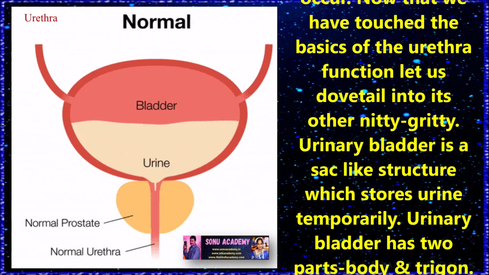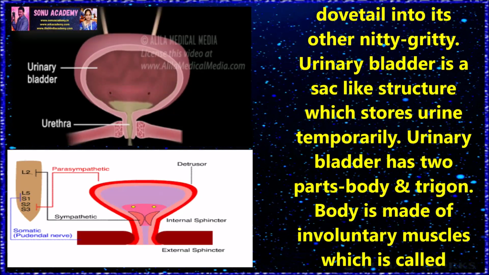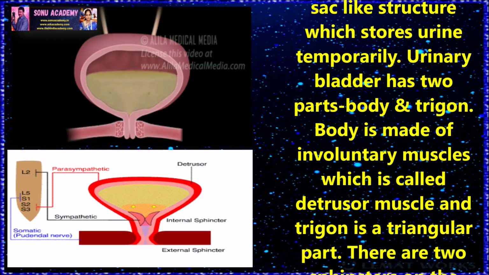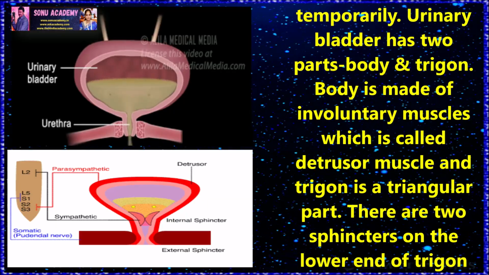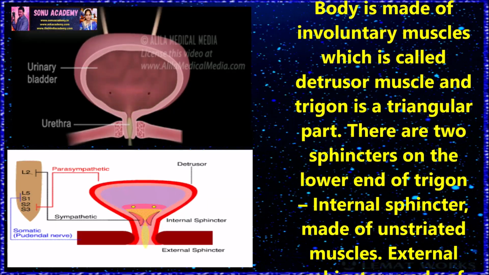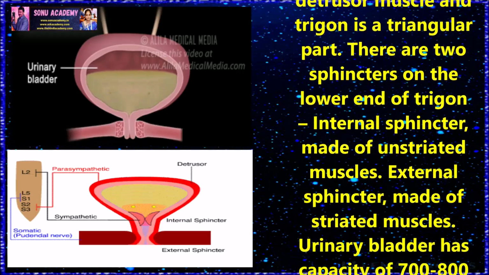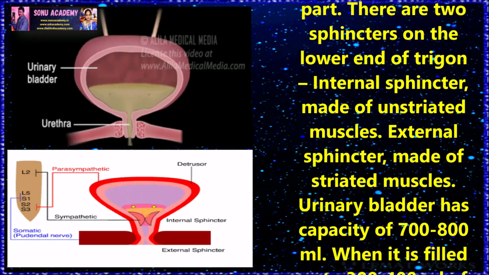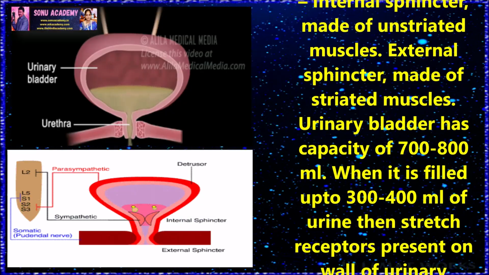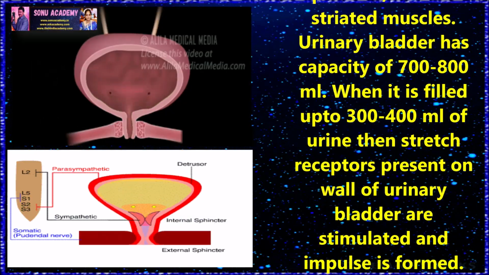Now that we have touched the basics of urethra function, let us delve into the nitty-gritty. Urinary bladder, a sac-like structure which stores urine temporarily. The urinary bladder has two parts, body and trigone. The body is made up of involuntary muscles called the detrusor muscle, and the trigone is a triangular part. There are two sphincters on the lower end of the trigone. The internal sphincter is made up of unstriated muscles, the external sphincter of striated muscles. The urinary bladder has a capacity of 700 to 800 ml.